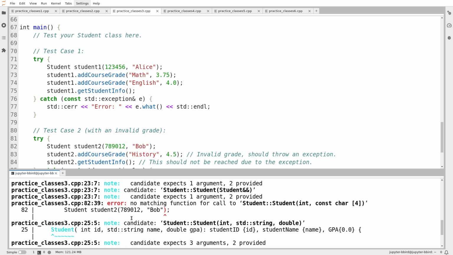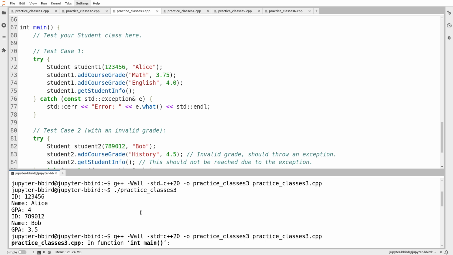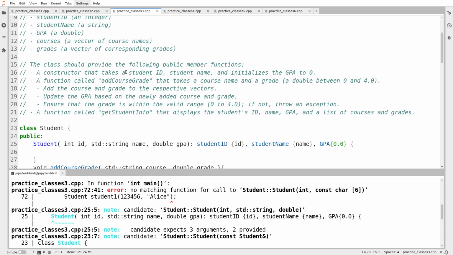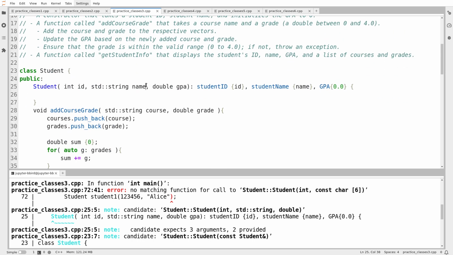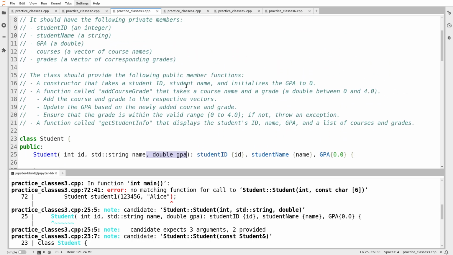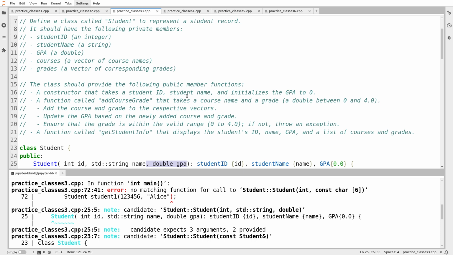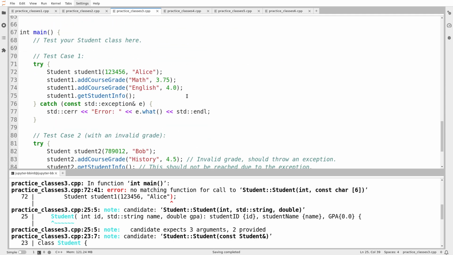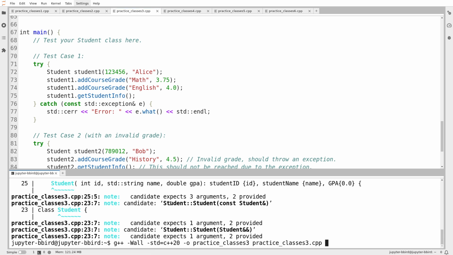And we can see here I've got a bunch of problems already. So what is it complaining about? It's saying that it can't construct, that I have this student and I've taken... Oh, right. So in the new exercise, it told me to have the constructor just take the ID and the name because there's no longer the facility to modify the GPA from outside. So I forgot to update the constructor for that, and that's why it's complaining. So I'm going to compile this again.